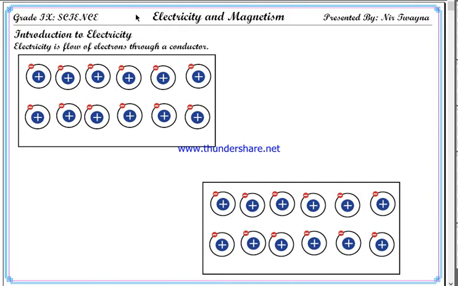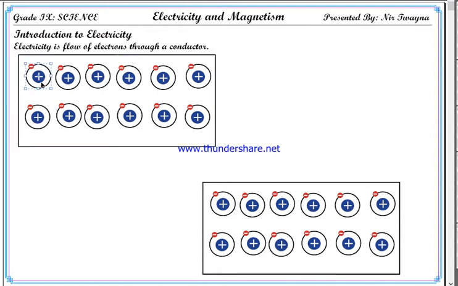My dear students of grade 9, this is your science class, and from today in your science class, we are going to start our new lesson. This is also your last lesson from the physics part, and the name of the lesson is electricity and magnetism. First of all, let us introduce electricity, which you have been studying since grade 7.